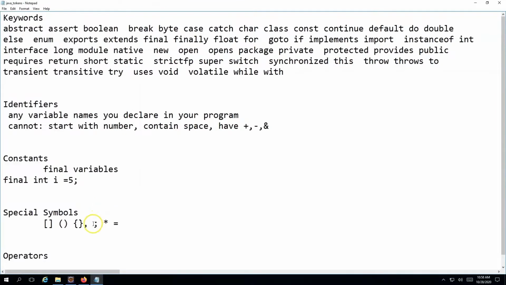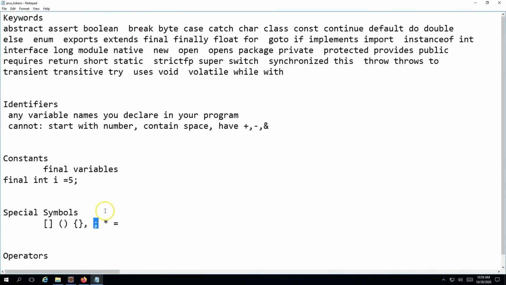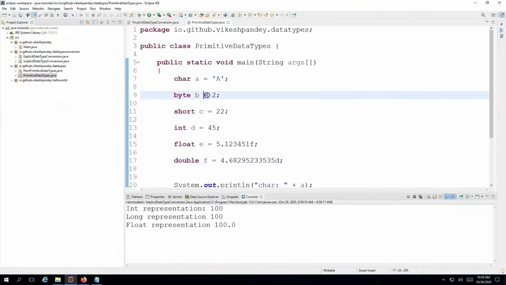Similarly, the semicolon is used to close any Java statement. You will see this semicolon here. Every Java statement has to have a semicolon as its ending, otherwise Java will complain that it is a syntactical error. So it is part of the syntax. You need to put the semicolon, and the semicolon has only one meaning in Java, which is that your statement is ending. Then we have star, which is used for multiplication, and then we have the equals sign, which is used for assigning values. Assigning values is everywhere. You see this equals sign everywhere. So these are all tokens basically.